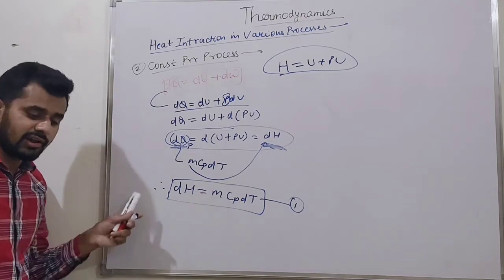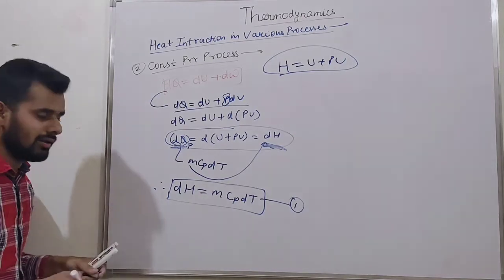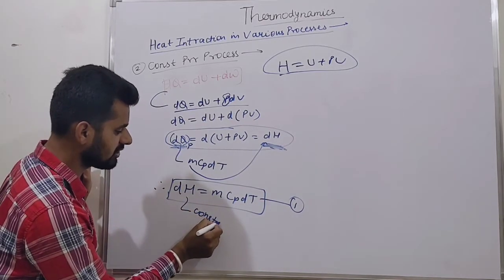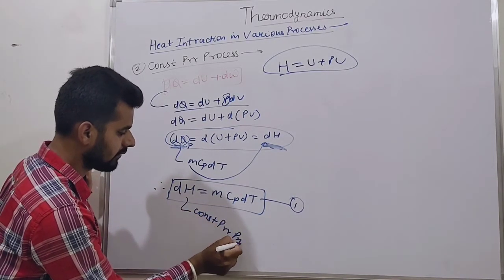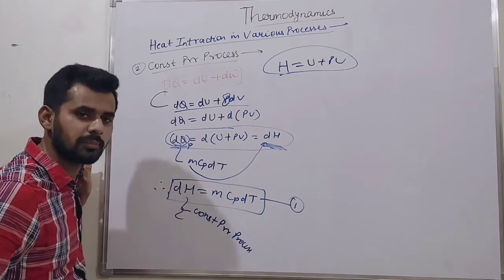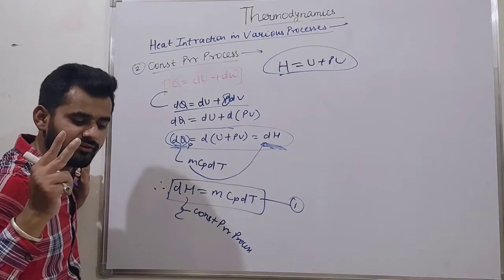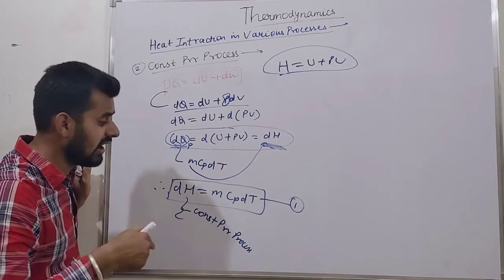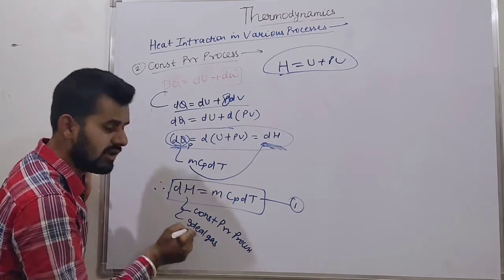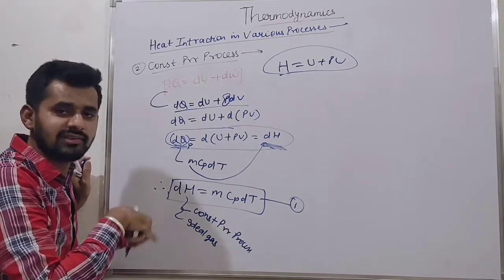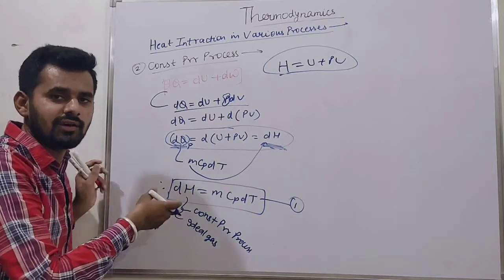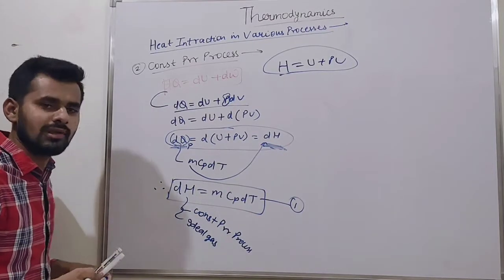So what is the validity of this relation? What is the condition? The first condition is that it must be a constant pressure process. The second is, if it is an ideal gas, then it can be applied to any process, like we are covering in the constant volume process.